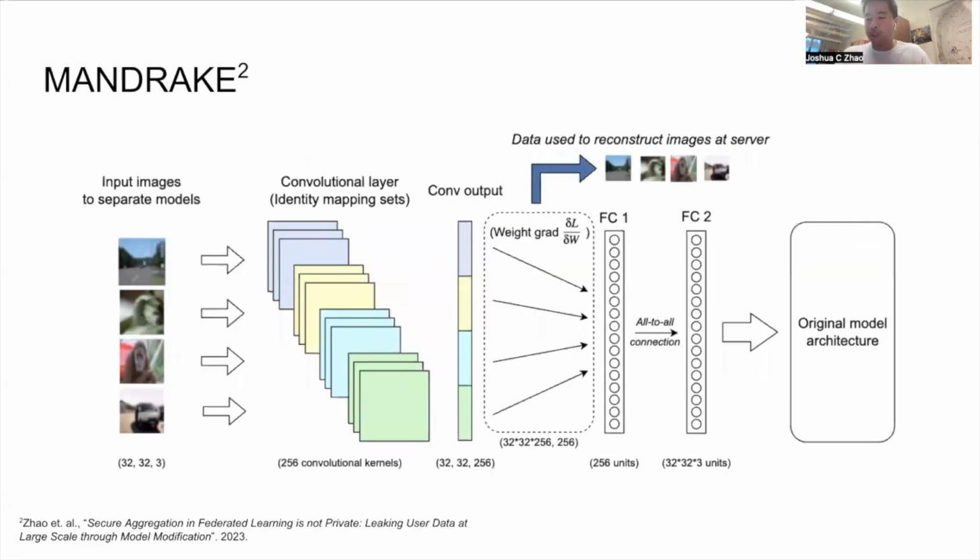We now bring up Mandrake, which is another linear layer leakage attack aimed towards scalability for secure aggregation. Compared to robbing the Fed, this method splits the scaling between the number of clients and the batch size. As more clients are added, the number of convolutional kernels increases, and if the batch size increases, the fully connected layers increase. With this design, the weight parameters of the fully connected layer used for leakage are split between clients. In a sense, only the weight parameters connecting to the convolutional kernels for each client are used for the leakage itself.